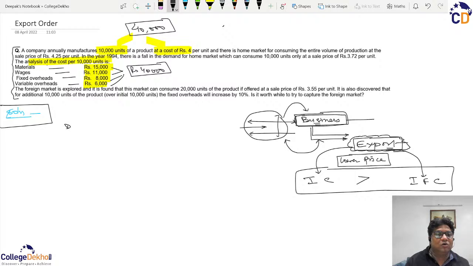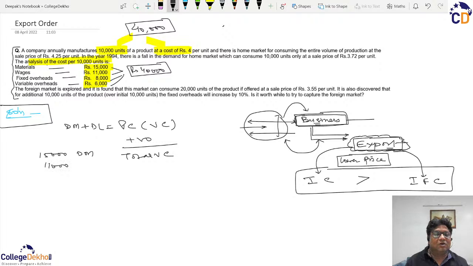And as you all know, the direct material cost and direct labor cost, which constitute the prime cost, is always a variable cost, and the overheads here are especially given. So this will constitute the total variable cost. Here the total variable cost will be 15,000 of direct material cost, 11,000 of direct labor cost and 6,000 of variable overheads. So this 32,000 is the total variable cost for 10,000 units.